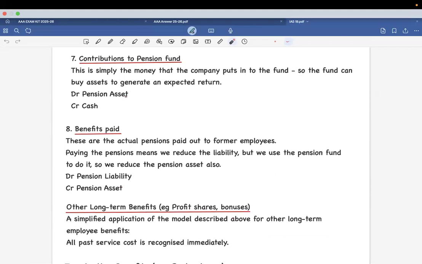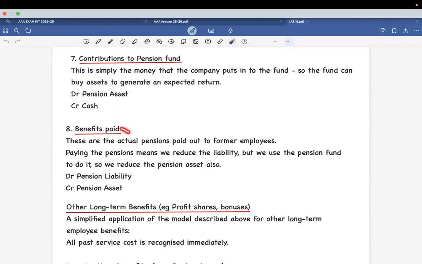Seventh term, contributions to pension fund. So this is simply that we are going to increase our plan asset over the years, if we are going to invest in it. So then you're going to debit the pension asset and you're going to credit the cash because cash is going away. Clear now?